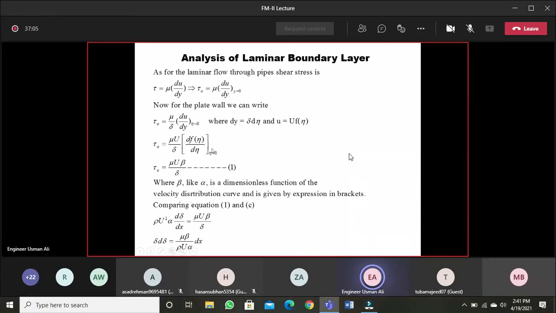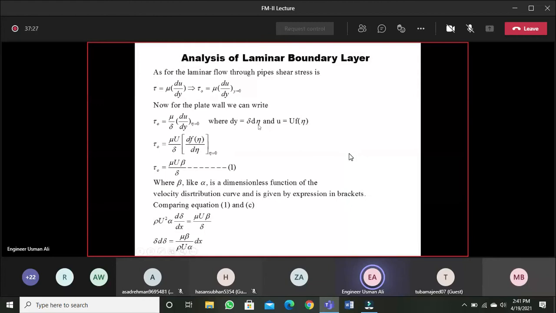So when y is approaching 0, eta will also approach 0.